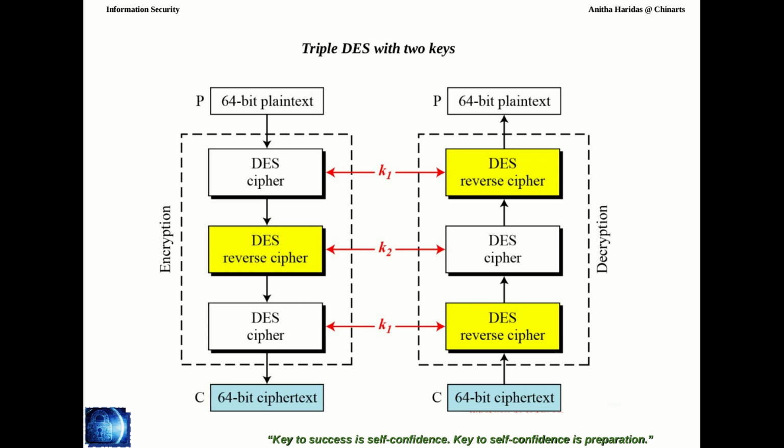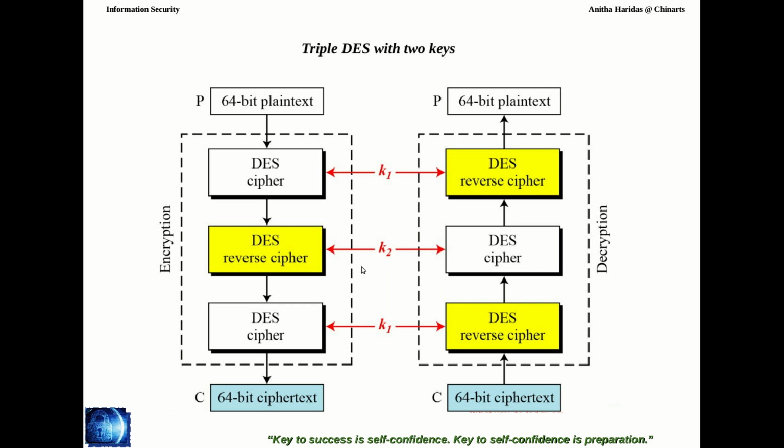In the encryption process, the plain text will enter into the mixer and then come out of the swapper, and 16 rounds will be there, and the 16th round will not have a swapper, or it may have 2 swappers. We have already discussed it, correct? The same way, in the decryption also we have seen how the 16 rounds can be used for the decryption process. So here this DES cipher will have 16 rounds, and this will have 16 rounds, and this will also have 16 rounds. But these three processes will have three different keys.